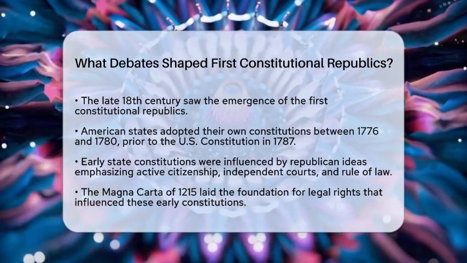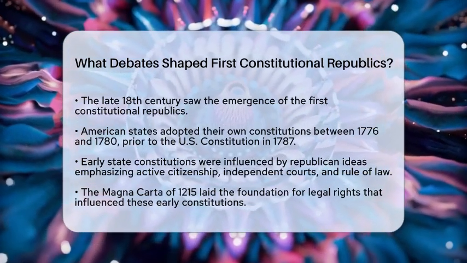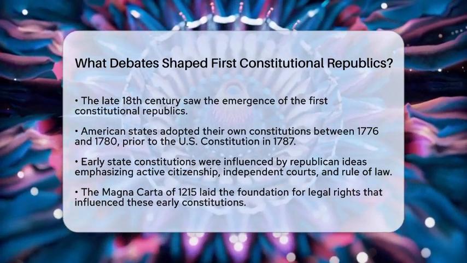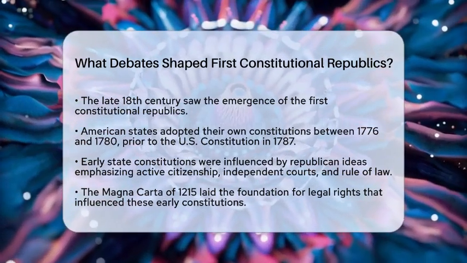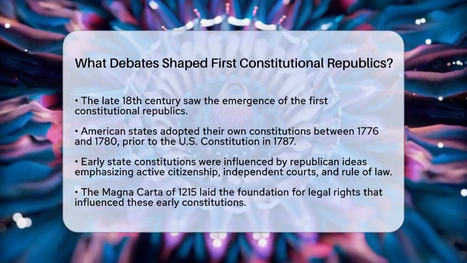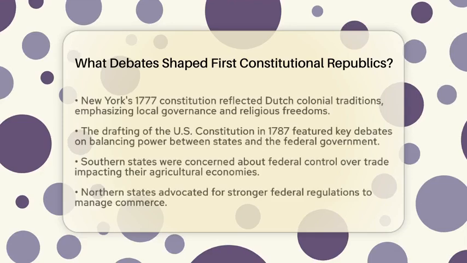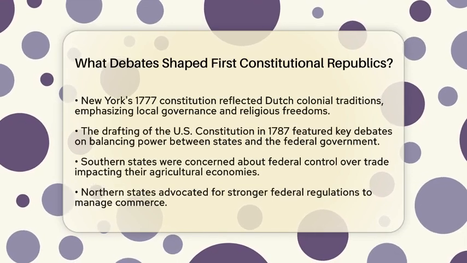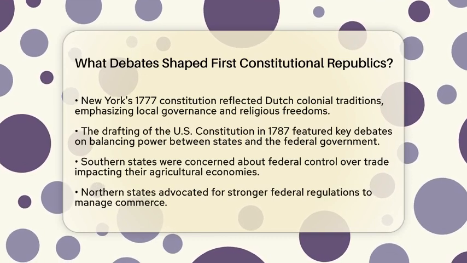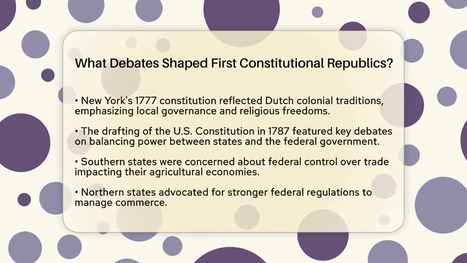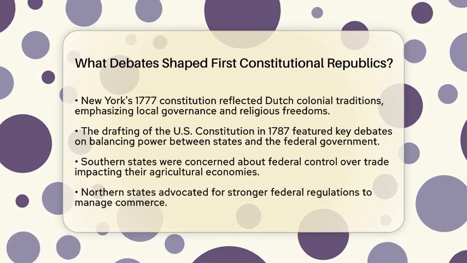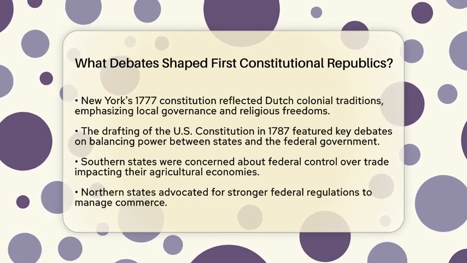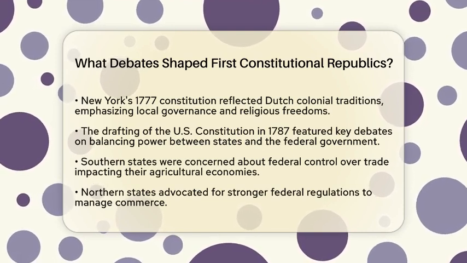The roots of these concepts can be traced back to the Magna Carta of 1215, which laid the groundwork for legal rights. Take New York's 1777 Constitution, for example. It drew from the state's Dutch colonial past, which brought in strong legal traditions, local governance, and religious freedoms. These elements were essential for building a constitutional republic.